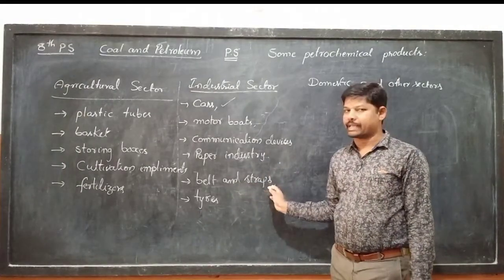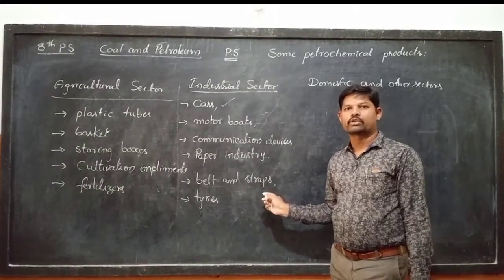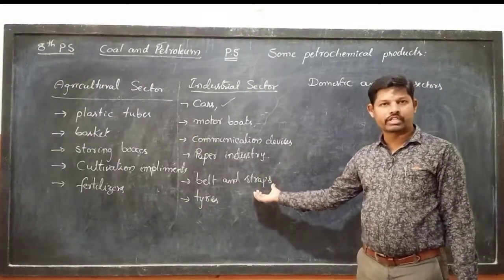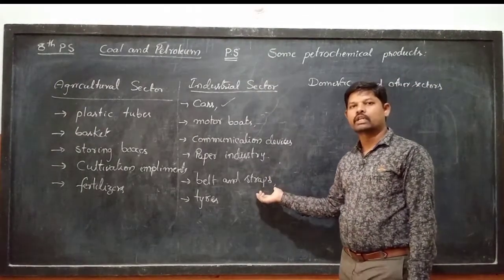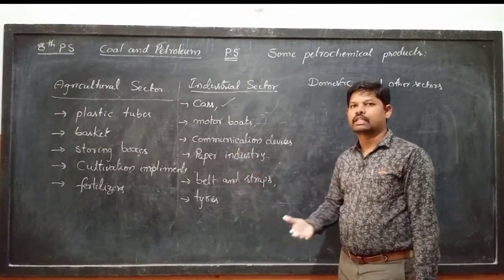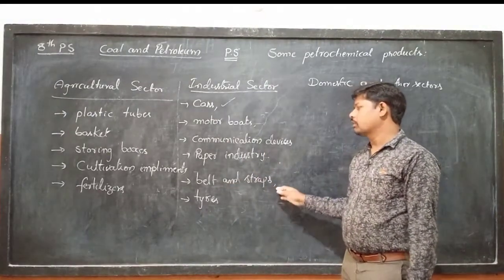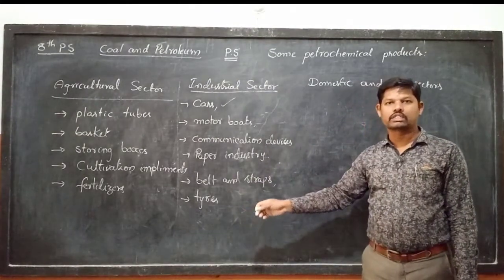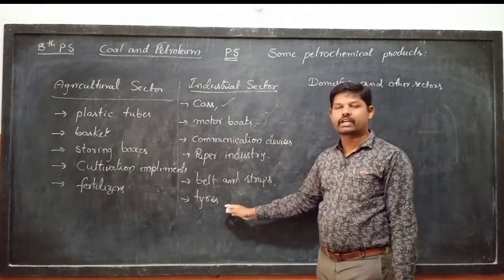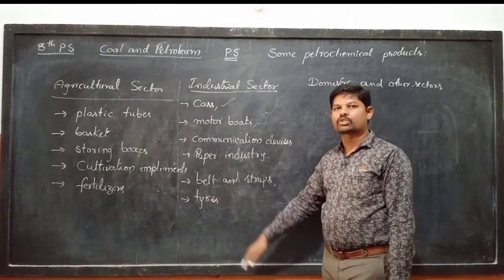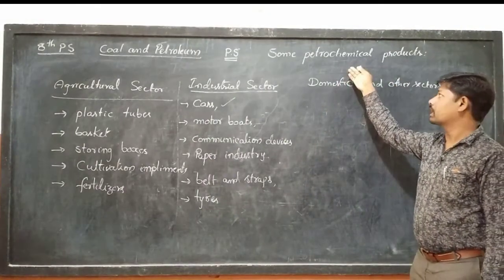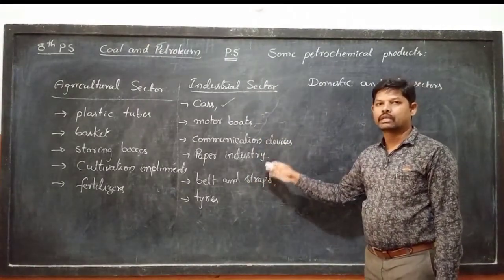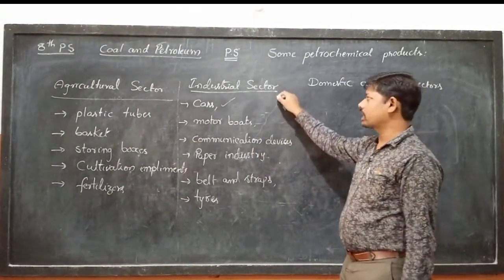And belts and straps. You know the straps we use for carrying bags, school bags, and other bags; different broad straps are there. Even some machines use belts, and those belts are also prepared with petrochemicals as the starting material. Tires, maybe you have observed on cars, lorries, buses, etc. They have different types of tires, and those tires are also prepared with petrochemicals as the starting material. So these are the different products prepared with the help of petrochemicals in the industrial sector.